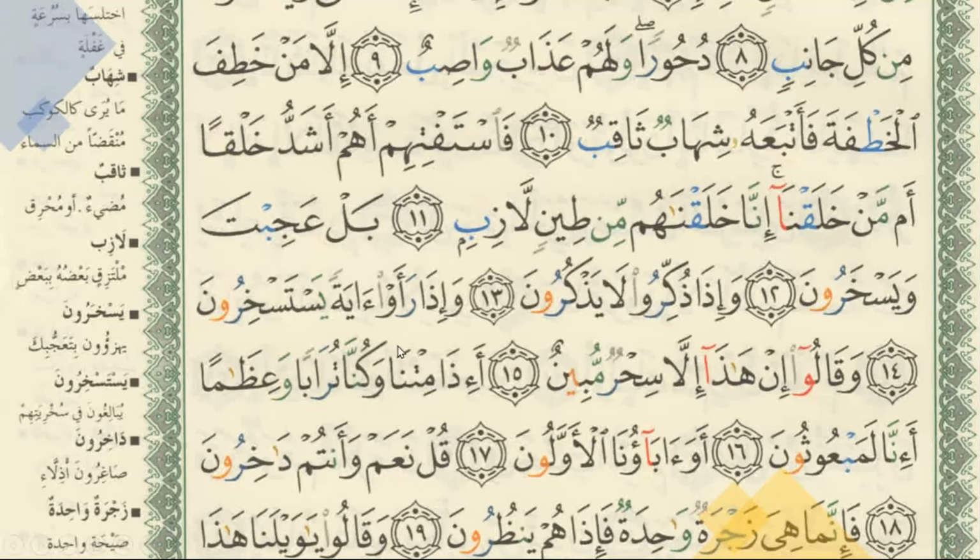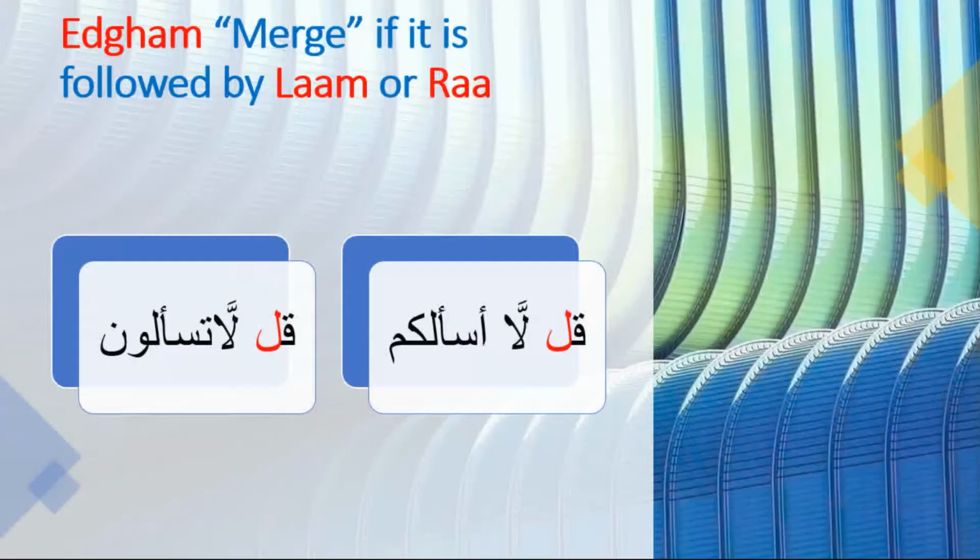Here also قل نعم in Surah As-Saffat. قل نعم وأنتم داخرون. So the lam here is the lam sakina in the verb followed by noon. So you can see here a sign of sukoon on top, and it is izhar.